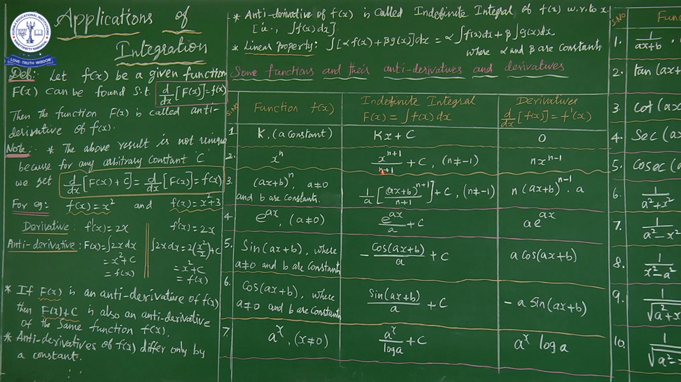Suppose we substitute n as minus 1 in the denominator, we get minus 1 plus 1, which gives 0. Anything divided by 0 gives infinity, so this is not contained in the real numbers. We are discussing only real values. The same thing, x power n is a function.